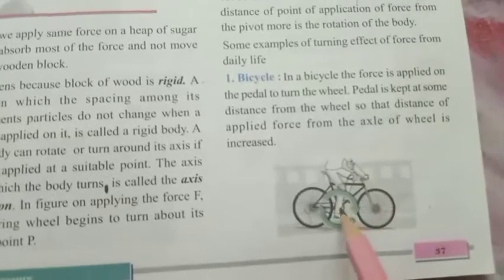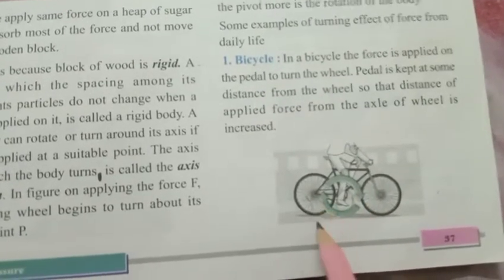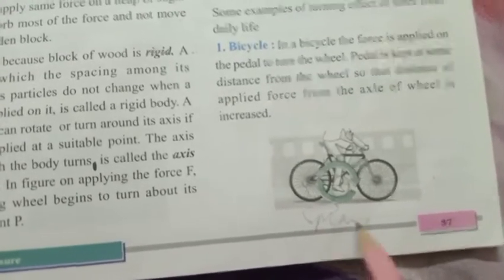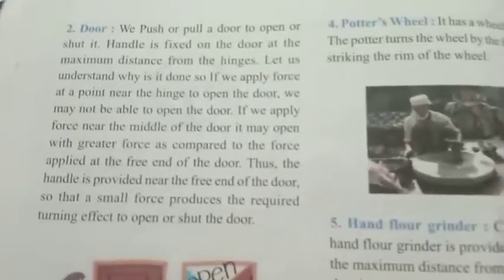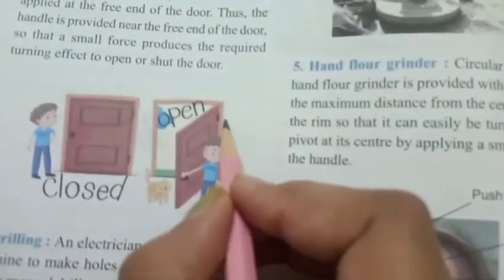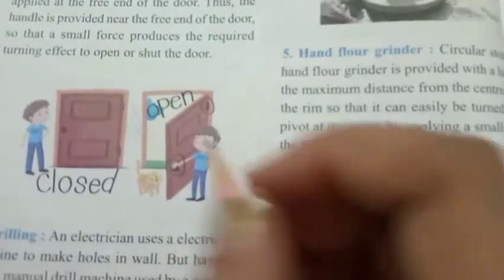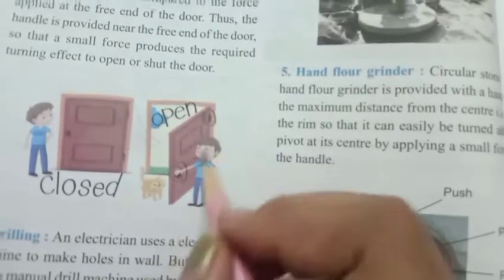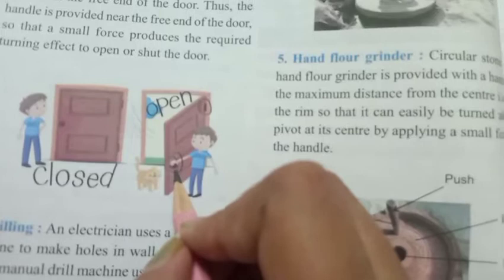Means you have applied force on the pedal. One thing you need is a force. Another thing is the distance between the pivot and where you are applying force should be maximum. These two things you need to rotate something. Another example is the door. Have you seen a door, and there are hinges over here and there is a handle over here? Is it easy to open the door from the handle or from the hinge? Of course from the handle. From the handle it can easily be opened and it will easily be closed.